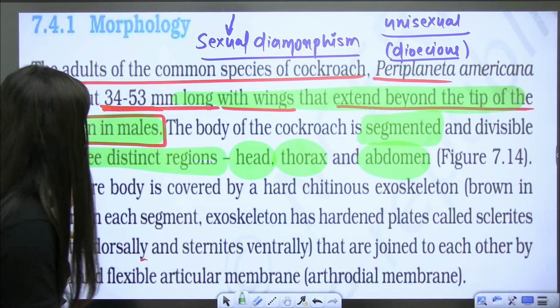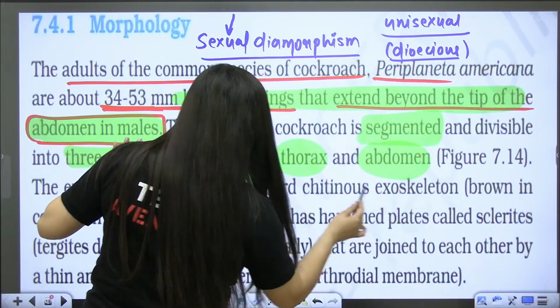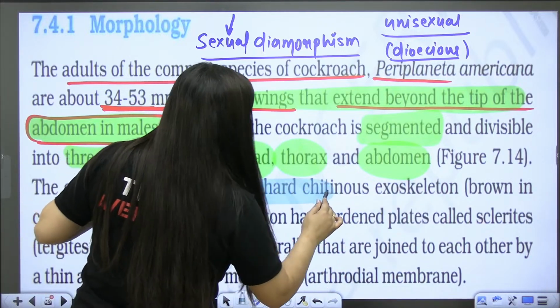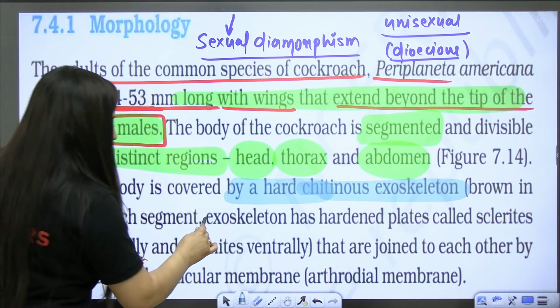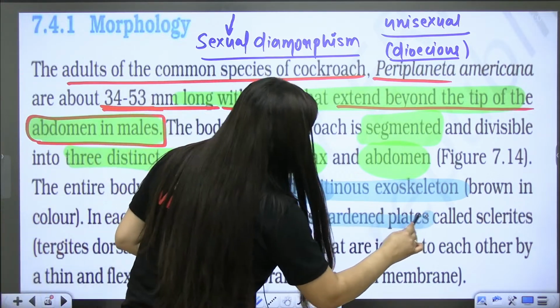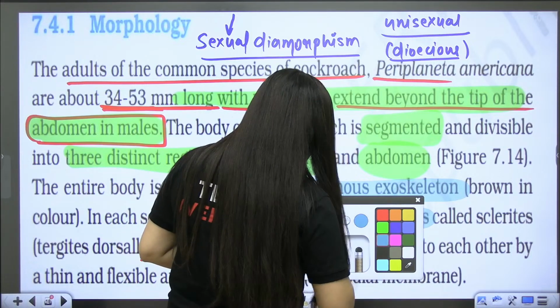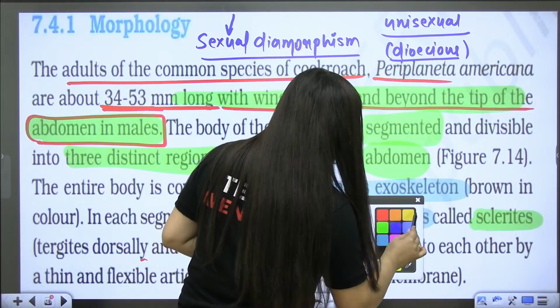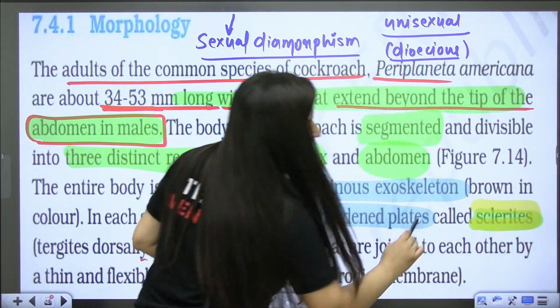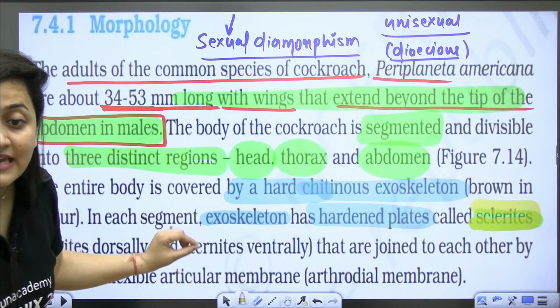So the entire body is covered by hard chitinous exoskeleton plates, which are brown in color. These hard plates, we call them sclerites. Understood? Sclerites.